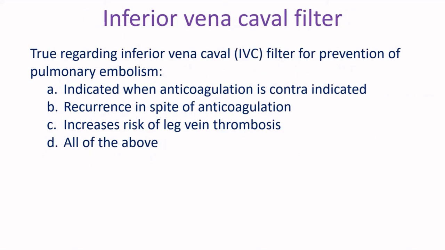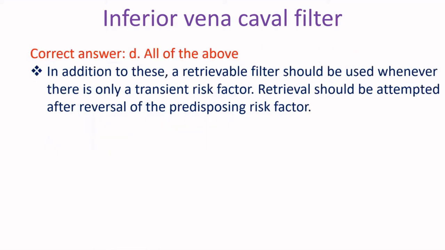True regarding inferior vena cava filter for prevention of pulmonary embolism. A. Indicated when anticoagulation is contraindicated. B. Recurrence in spite of anticoagulation. C. Increases risk of leg vein thrombosis. D. All of the above. Correct answer D. All of the above. In addition to these, a retrievable filter should be used whenever there is only a transient risk factor. Retrieval should be attempted after reversal of the predisposing risk factor.